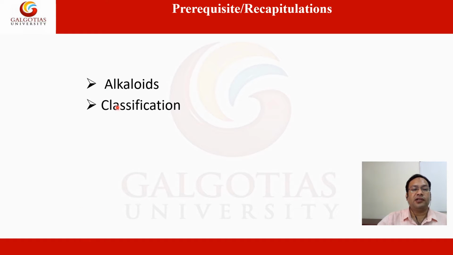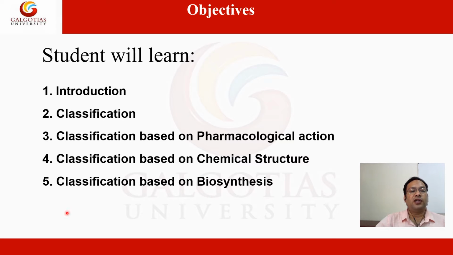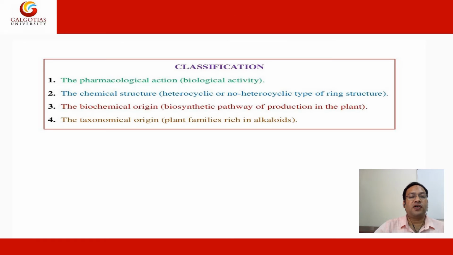Prerequisite and recapitulation. You study the alkaloid, their classification. Students, you learn introduction, classification: classification based on pharmacological action, classification based on chemical structure, classification based on the biosynthesis of the alkaloids. First is the pharmacological classification, that is, the biological activity of the alkaloids.